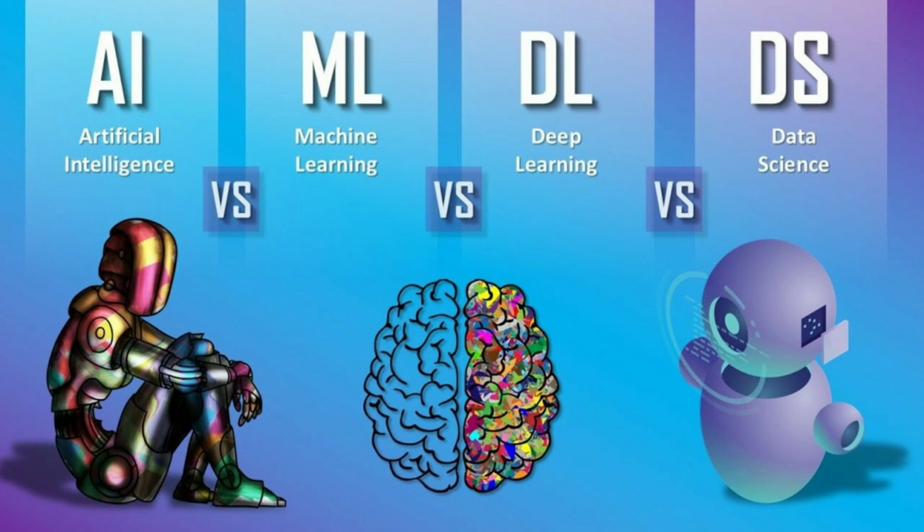So in this particular video I'm going to clear the confusion and tell you what exactly is artificial intelligence, what exactly is machine learning, what exactly is deep learning, and how we use data science considering all this technology and work. So let's go ahead and think. I'm also going to create some Venn diagrams.